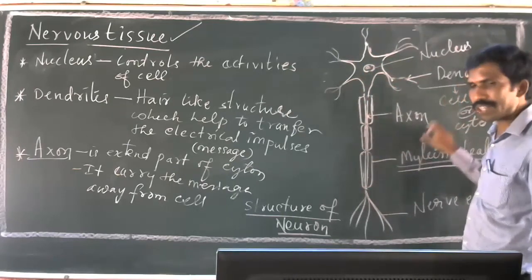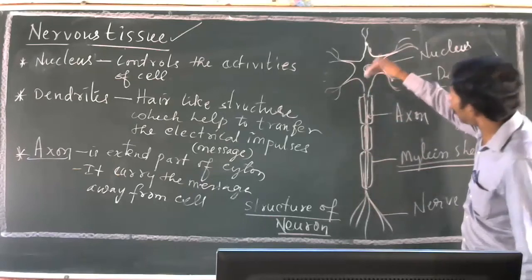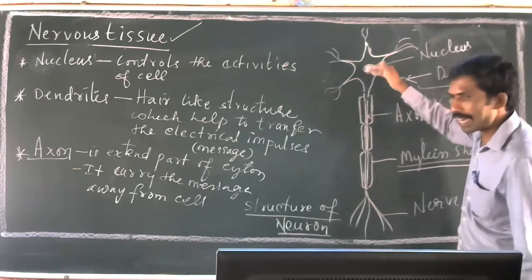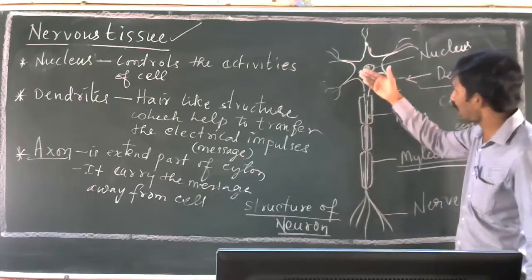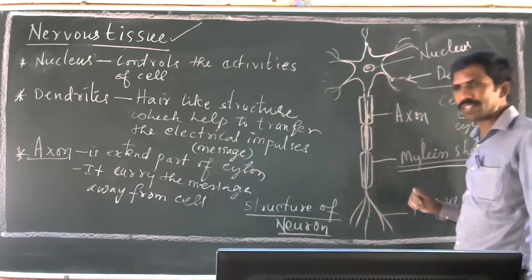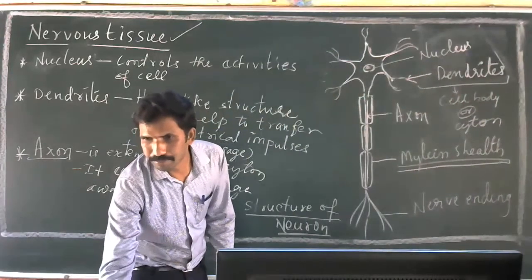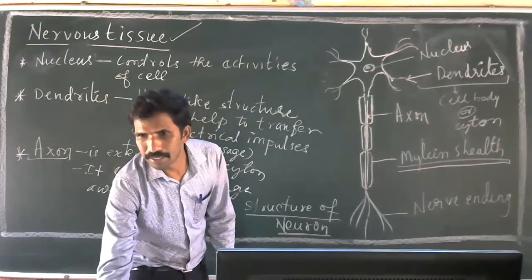That is called the axon. What do they do? They carry the message from the cyton to the nerve ending, from here to here. So that is called the axon. I hope you are clear, Shreya. Yes, sir. Okay.